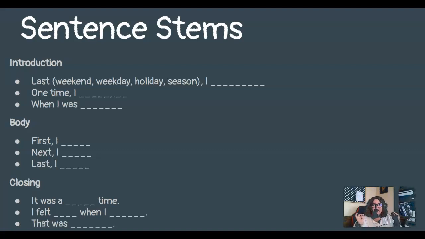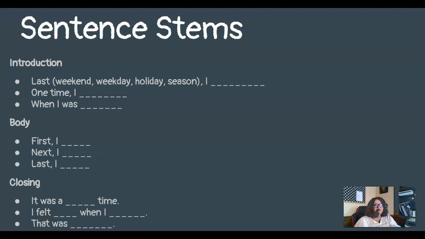So that if you're like, okay, what is my body? Oh, there it is in the middle of the page. First I, and I'm going to write my sentence. Then the next paragraph, next I. I'm going to write my paragraph. And then last I, and you're going to finish your paragraph. Okay? So, next week we're going to focus on the ending and the engaging beginning and the conclusion of your story.